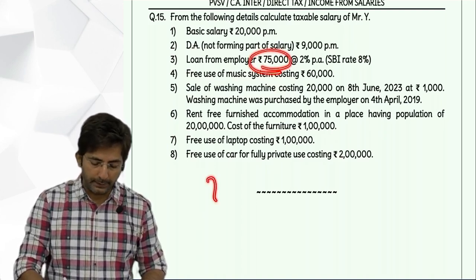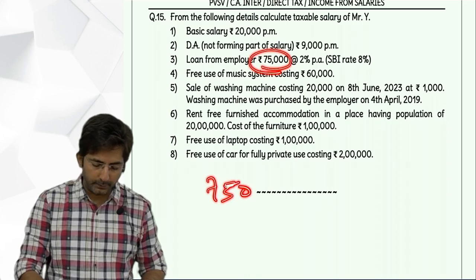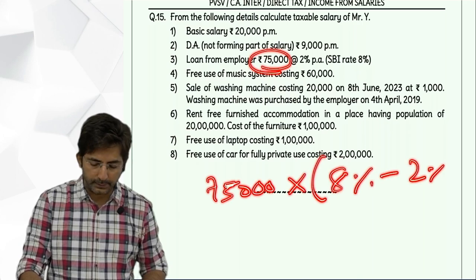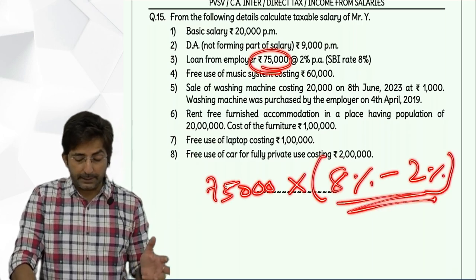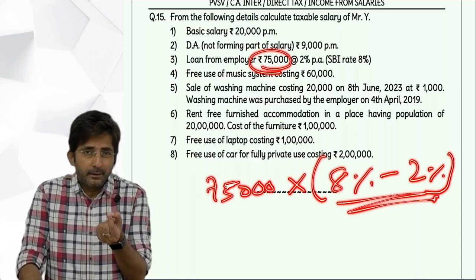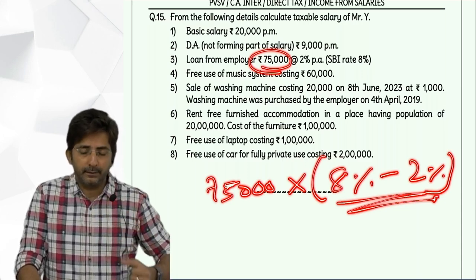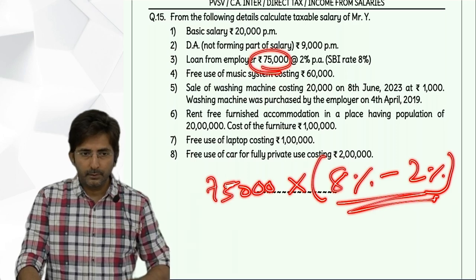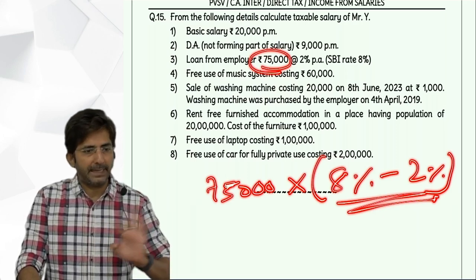How will you calculate? 75,000 multiply by 8% minus 2%. See, 8% is like a market rate, but your boss is charging only 2%. So you are getting a benefit of 6%. So 6% of 75,000, how much? 4,500. That will be taxable.